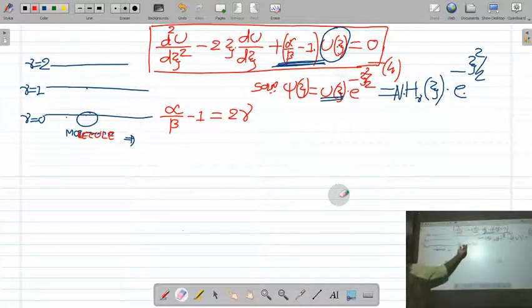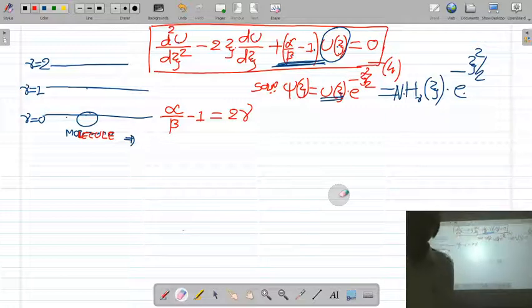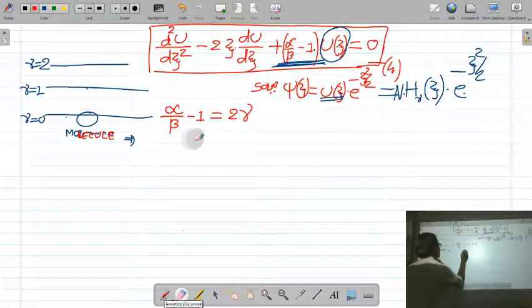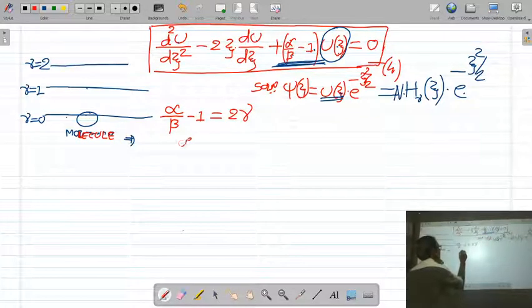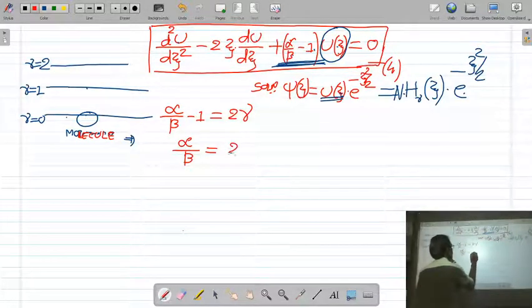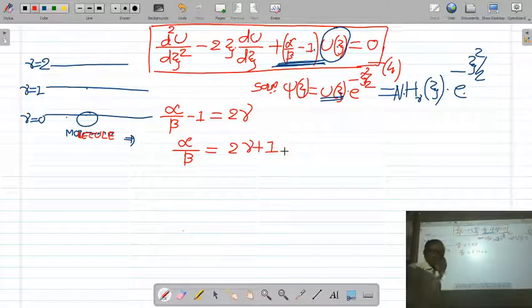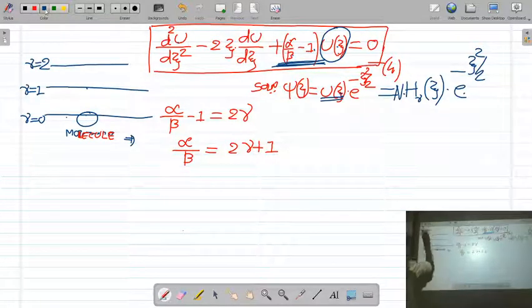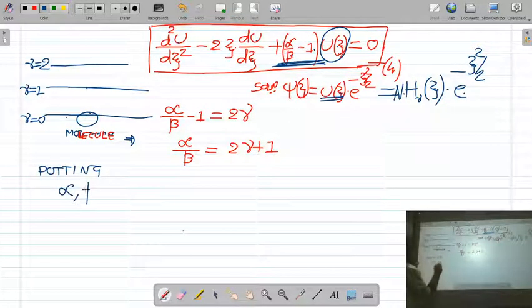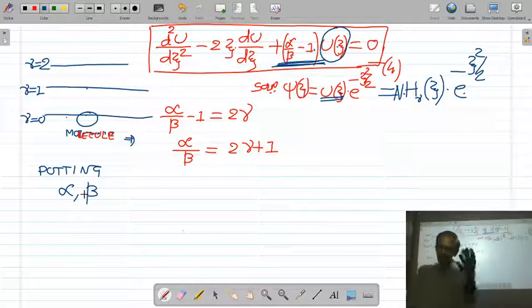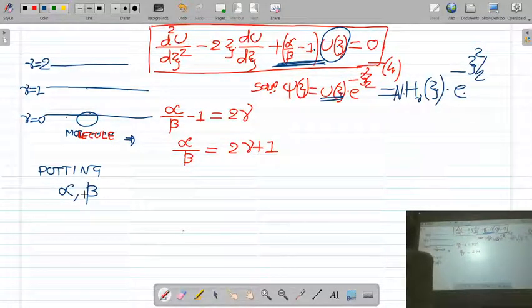From this, you can find out the value of the vibrational energy of the oscillator. Now, this alpha upon beta is equal to 2 nu plus 1. Alpha upon beta is equal to 2 nu plus 1. Now, putting the values of alpha and beta in this equation.